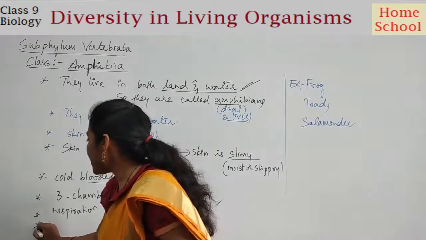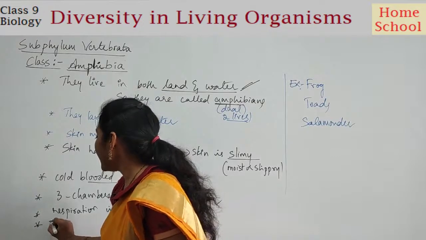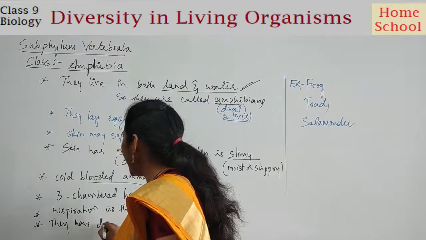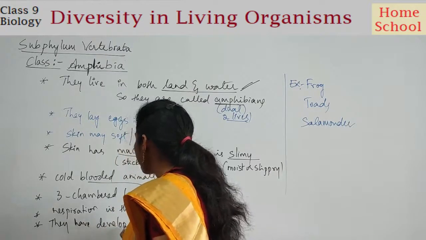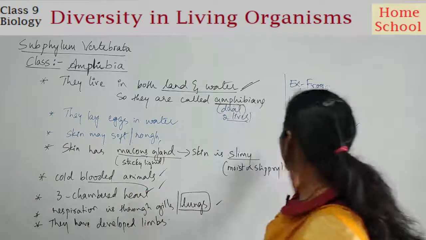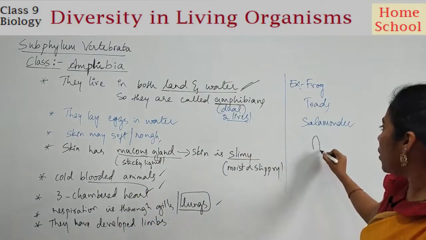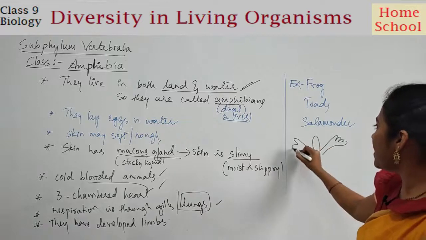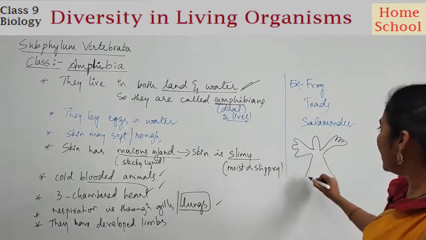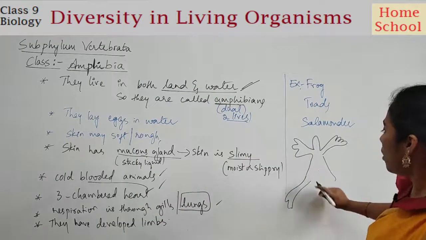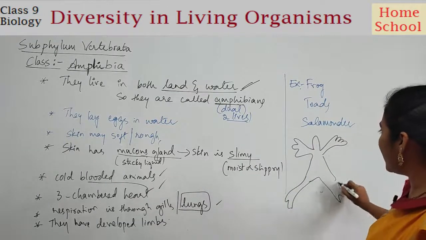And actually one more point you can list out, right? The point is, they have developed limbs. Right? So if you have to draw a frog, how do you draw it? It has limbs, isn't it? So these limbs are actually helpful for crawling or climbing or whatever it is.